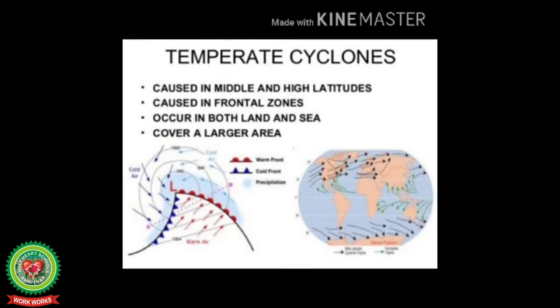The origin and influence of the temperate cyclone is in the temperate zone, due to which they are known as temperate cyclones. They are also known as depressions. They are more active in winter in the northern hemisphere, but due to prominence of water area in the southern hemisphere, they are active the year round there. Since they travel from west to east, they are also termed as western disturbance. Meeting of warm and cold air masses in the temperate zone gives birth to temperate cyclones along the front of warm and cold air masses.